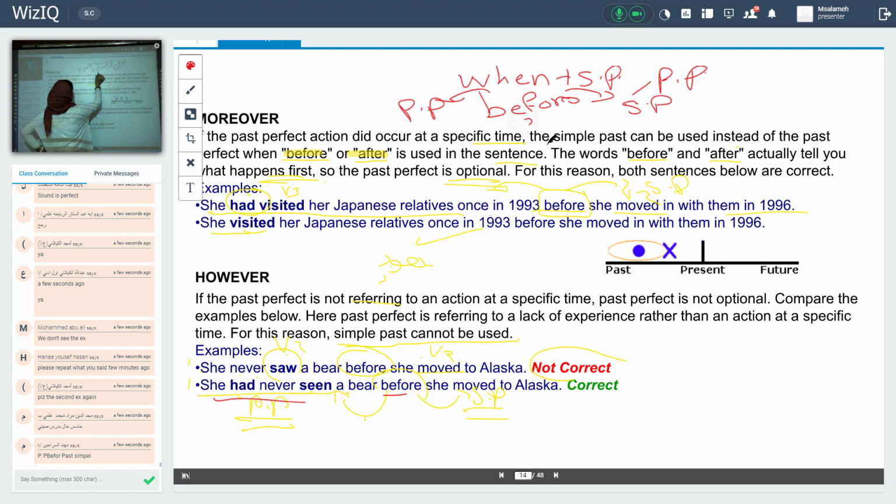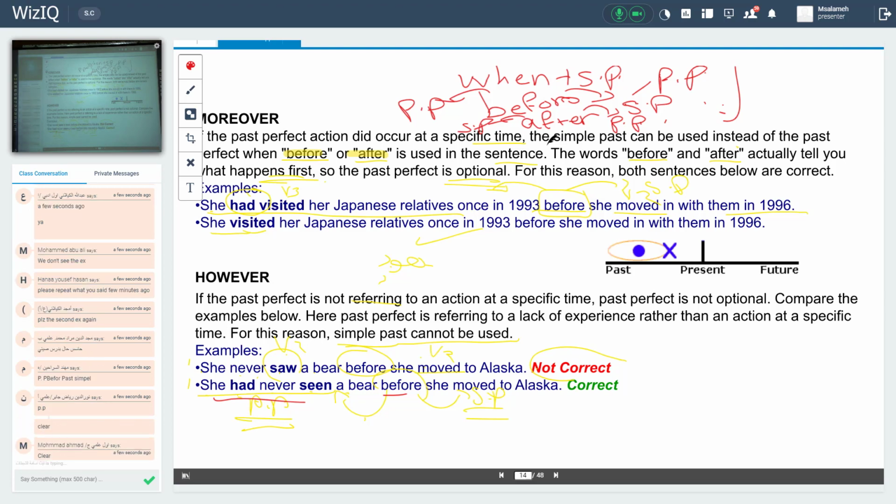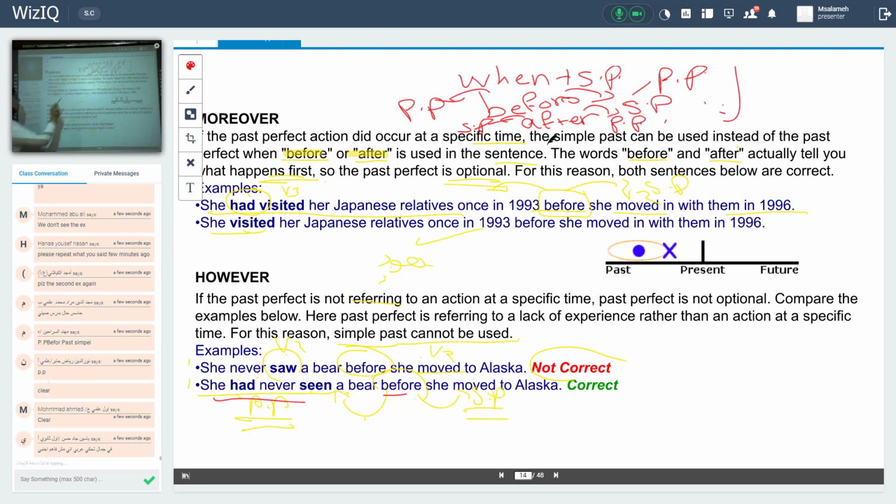If I have "after", it's preceded by simple past and followed by past perfect. It's clear, this info. When: simple past followed by past perfect. Clear. Okay.